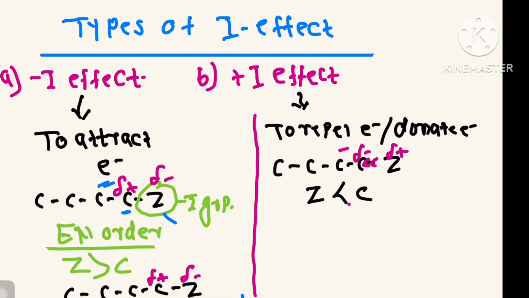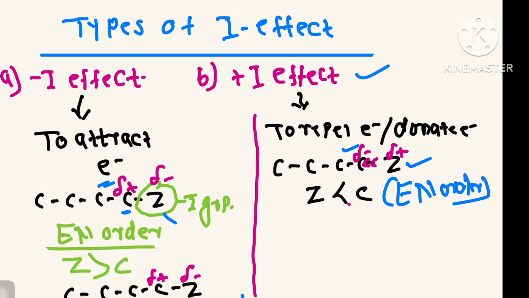And plus I effect is to repel or donate electron. Here you can see the electronegativity of carbon is more, so carbon attracts electron, or you can say the Z group has less electronegativity than carbon. So carbon has negative charge and this group has positive charge.